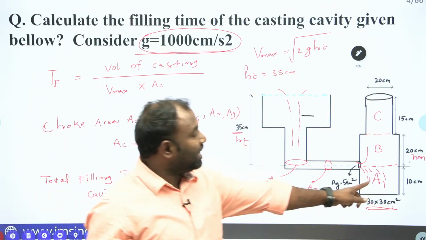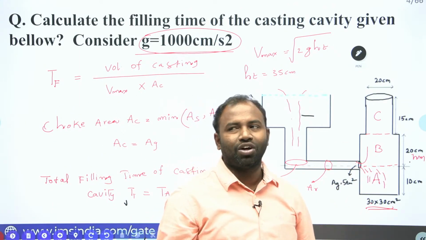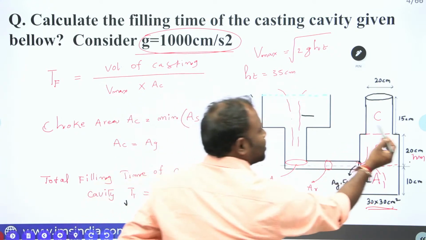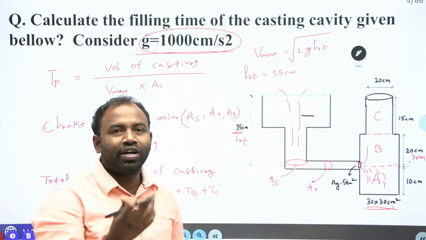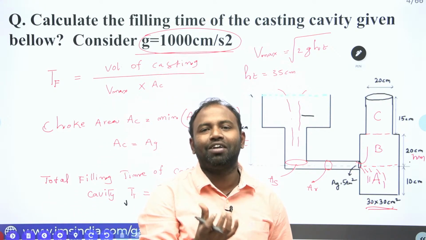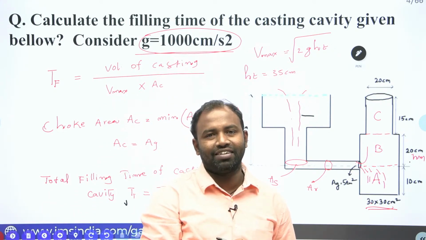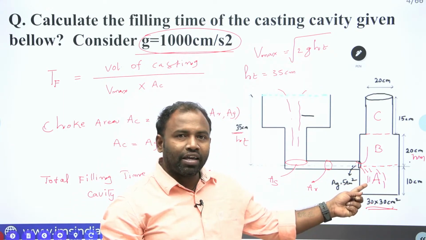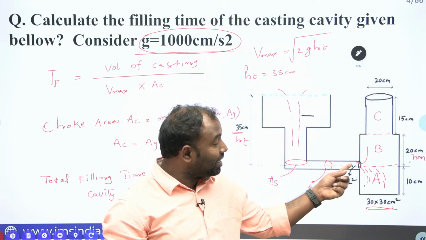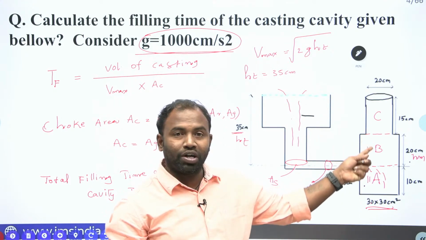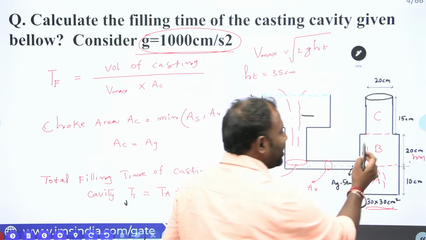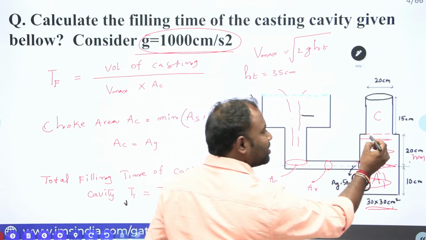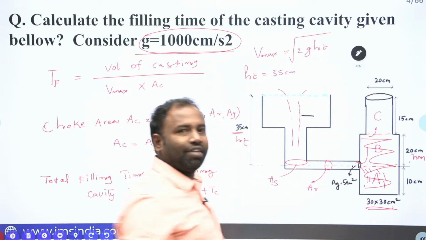So TA filling time, TB filling time. Now the challenge comes into the picture, that is C. So how to fill the C, and what gate it is, whether it is a top gate or a bottom gate, that you have to decide. Okay. Now let us see that. Molten metal falling from here into the A cavity is the top gate. Molten metal rising into B is the bottom gate, right? Now up to here we got filled. Up to here we got filled. Now we have to fill this cavity. We have to fill the C cavity, right?